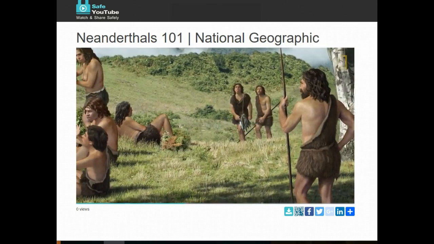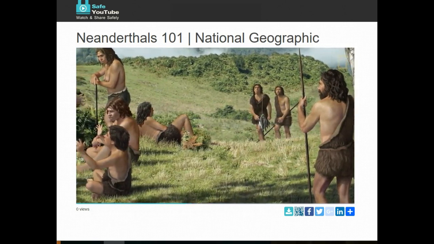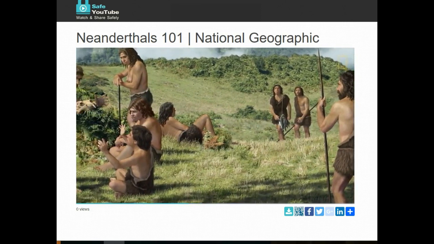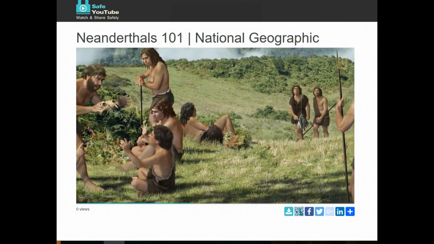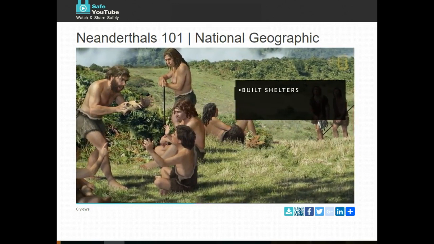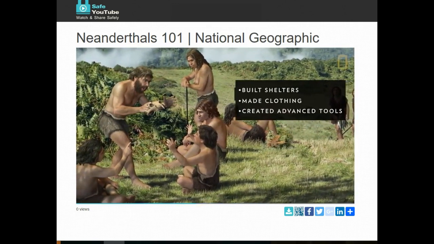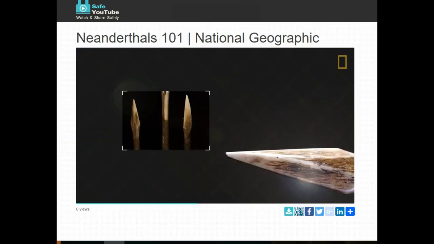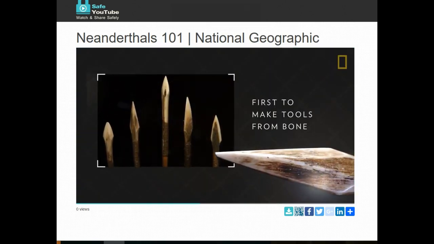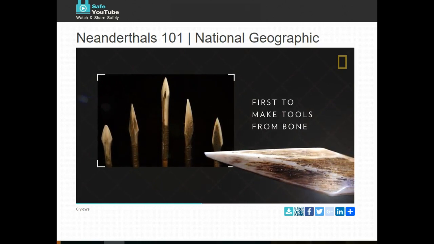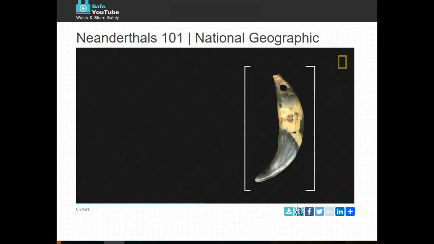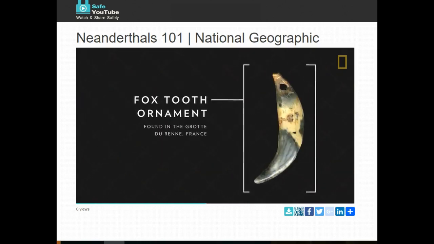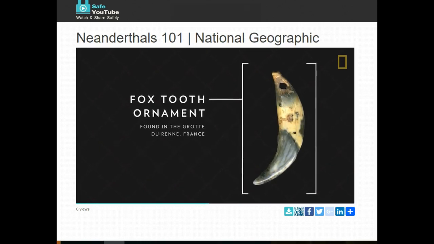Culture is indicative of an intelligent species, and archaeological evidence suggests that Neanderthals had a relatively sophisticated culture. They built shelters, made and wore clothing, and created advanced tools. In fact, they were the first human species to make tools out of bone, not just stone. They also created objects that served ornamental purposes.